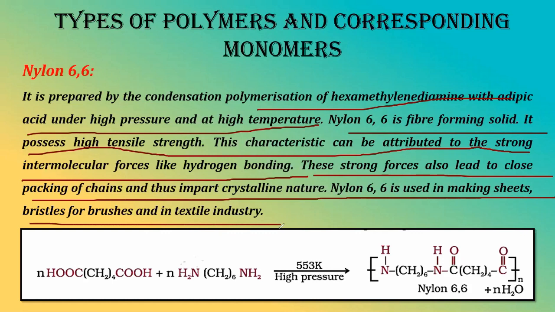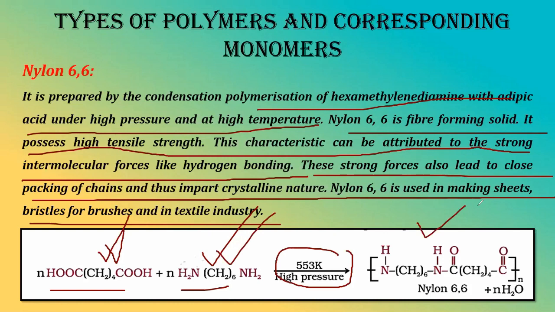The basic use is the making of nylon sheets along with bristles of brush that we use, and it is also used in textile industry. Okay, now this is what and this is what? Tell me. This one is adipic acid, this one is hexamethylenediamine. Again I'm saying, in presence of high temperature and pressure, this particular compound is nylon 6,6, right?